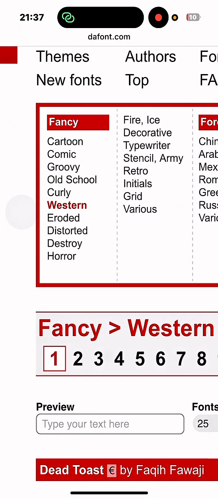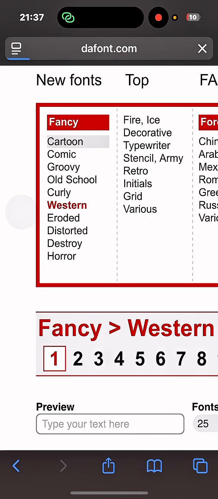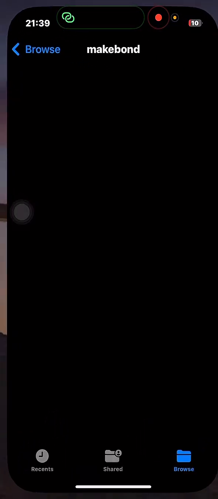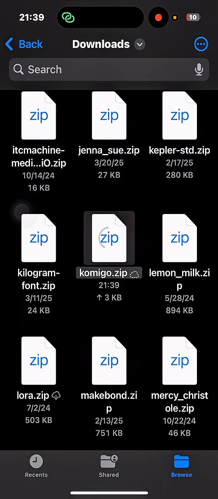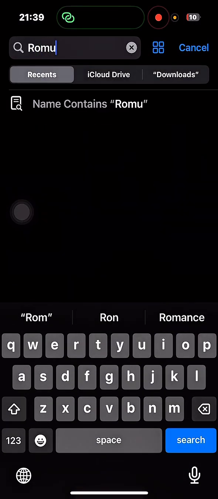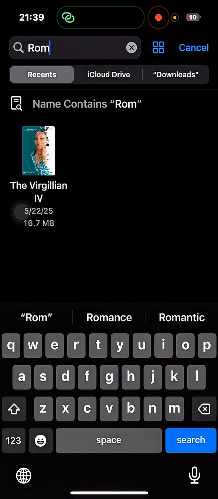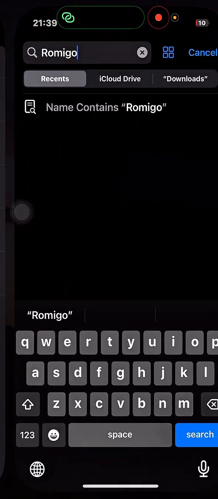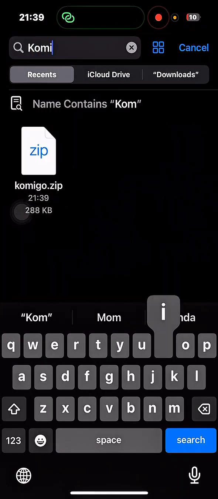Let's say a cartoon font. Let's say this, just for the sake of the video. I repeat, just for the sake of the video. Now you go to the download. Now what you're going to do is find it. The name of this one is Comigo. That's the name, Comigo.